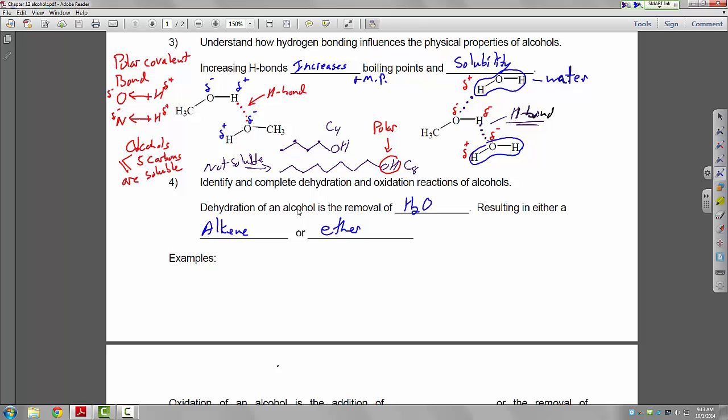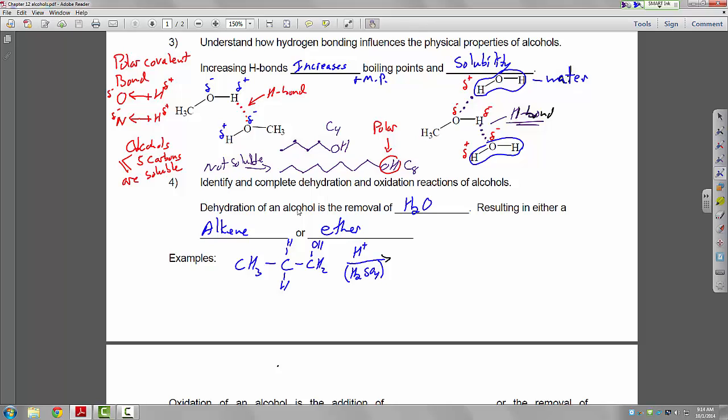So let's say we have... in a dehydration reaction, these reactions are also catalyzed by acid. So you might see just a hydrogen ion on the reaction arrow, or they could say H2SO4, sulfuric acid, which is typically what's used.